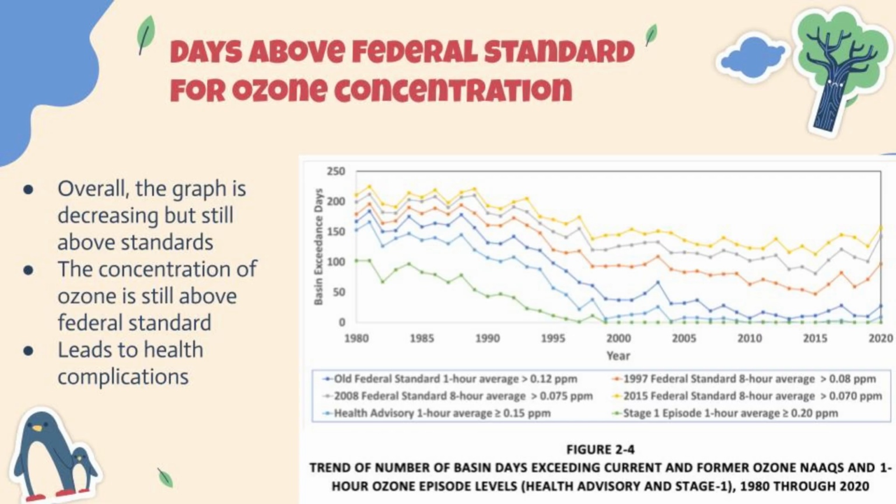Now, this next graph shows the amount of days above the federal standard for 8-hour ozone emissions throughout the years. Overall, the total days above federal standard are decreasing, but there are still numerous days above that legal limit, which can lead to more health complications and higher mortality rates for all affected groups.